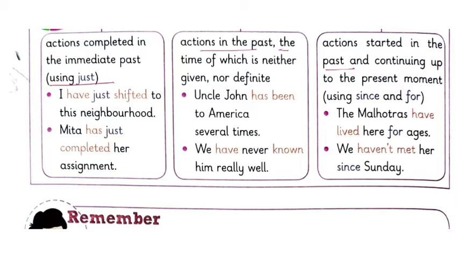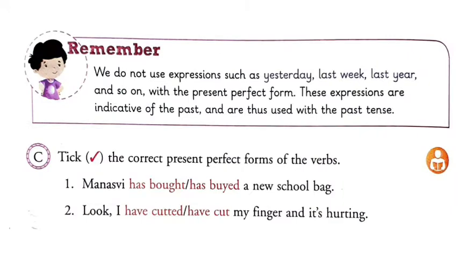Next: Uncle John has been to America several times. We have never known him really well. And here: the Marathas have lived here for ages. We have not met her since Sunday. Remember, we do not use expressions such as yesterday, last week, last year with the present perfect form. These expressions are indicative of the past and are thus used with the past tense. So if you mention time, then it cannot be present perfect tense any more. It will go to the past tense.